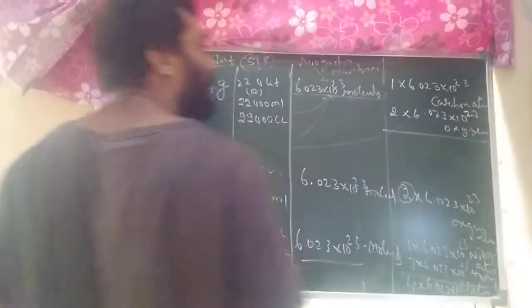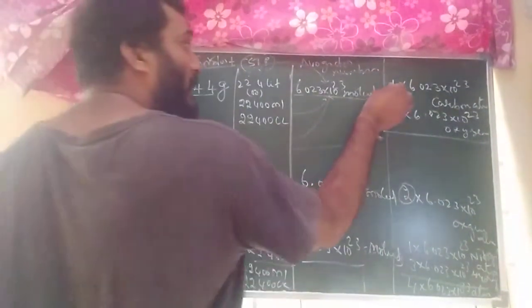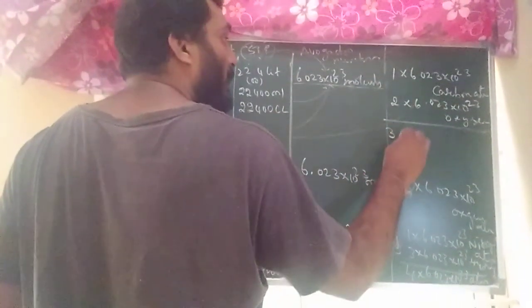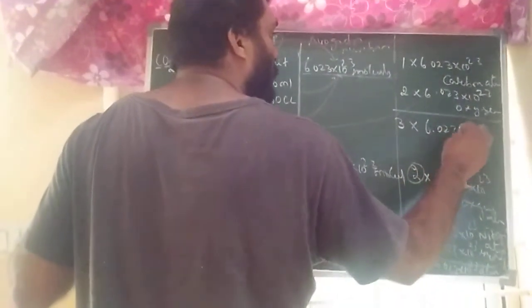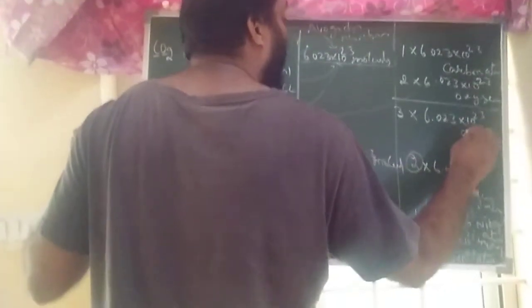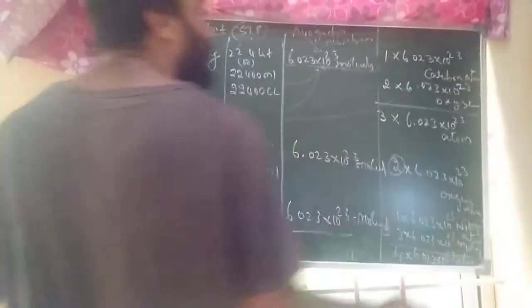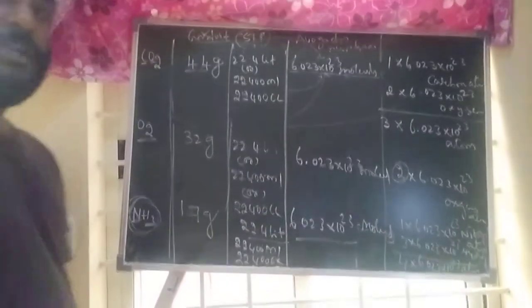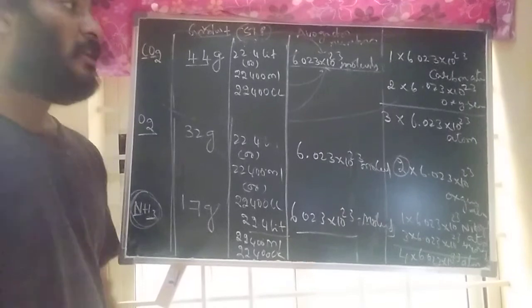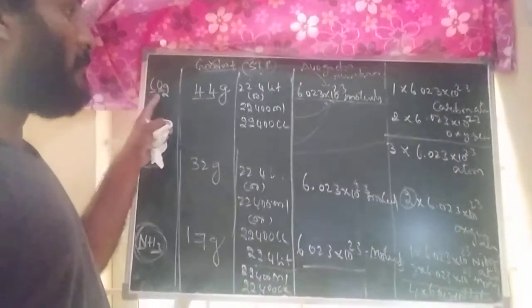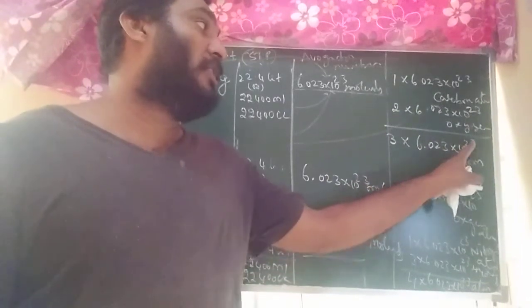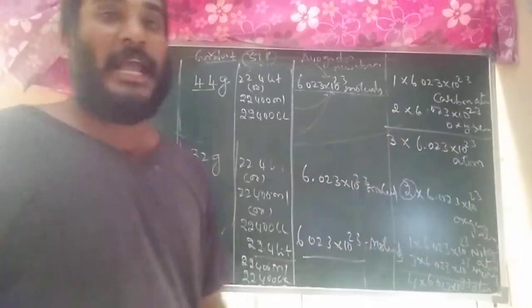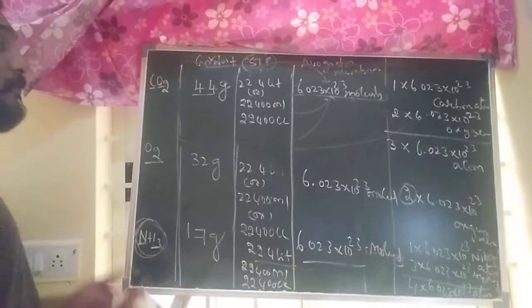Total number of atoms, if they are asking: 1 plus 2, 3 into 6.023 into 10 to the power of 23 atoms. 1 mole of carbon dioxide contains 3 into 6.023 into 10 to the power of 23 atoms. These are the important points.